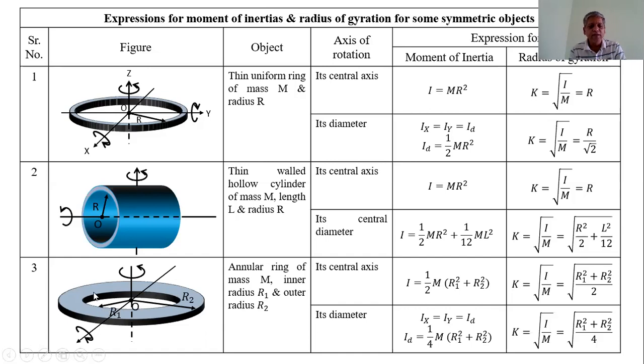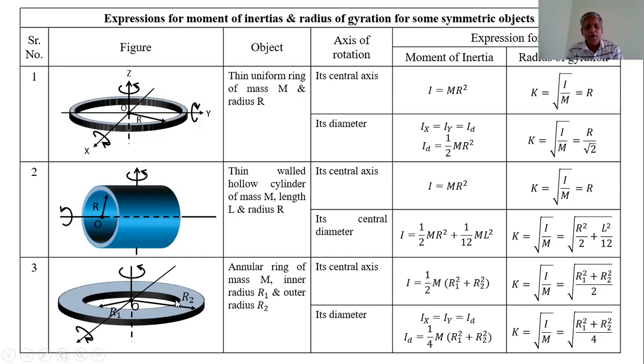If the ring has mass m, inner radius R1 and outer radius R2, then its moment of inertia about its central axis, that means the axis passing through the center and perpendicular to its plane, is equal to half M into bracket R1 square plus R2 square. So the radius of gyration k is equal to square root of I upon M, that is square root of R1 square plus R2 square by 2. This is the radius of gyration.